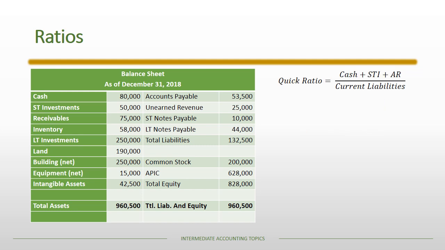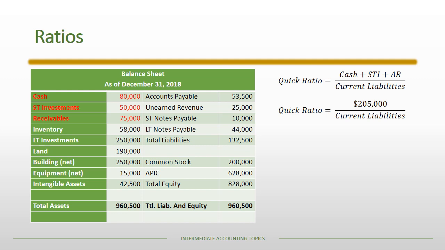The second ratio is called the quick ratio. The quick ratio includes a subset of all current assets. It's focused only on cash, short-term investments, and receivables. Inventory, prepaid items, or other current assets would not be included in the quick ratio, even though they're included in the current ratio.